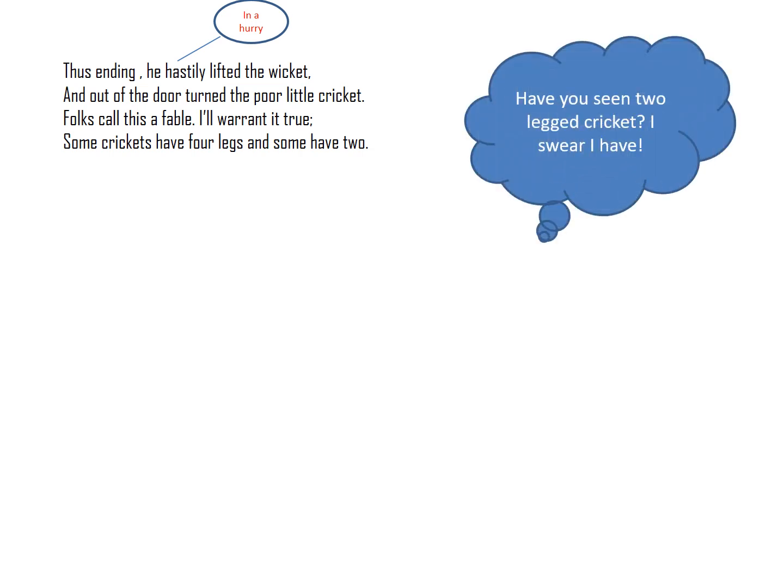Humans are 2-legged crickets. Why? Because humans have the same character. Some humans have the same character as this cricket. They do not save for the future, and then when there is a bad time, they just worry. They go door to door in search of help. I hope you understood the poem, students.